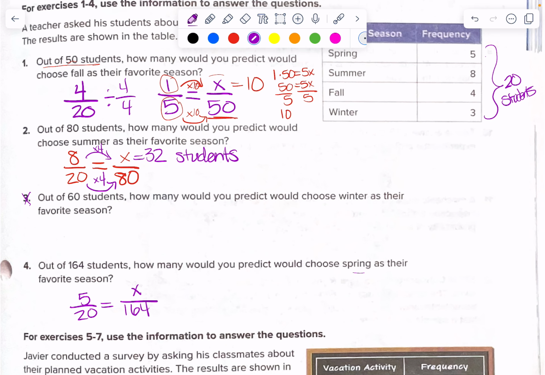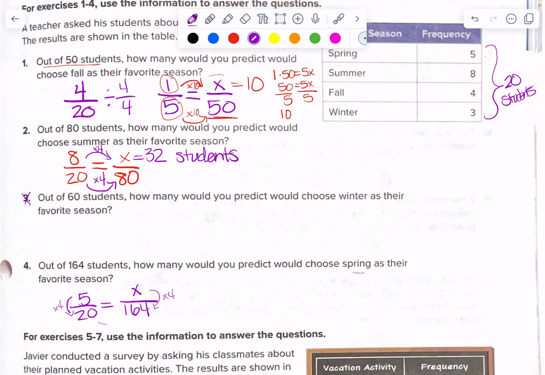Again, there are a variety of ways you could solve this proportion. You could use your cross products, you could look for a relationship, or you could also use a vertical relationship. So 5 times 4 is going to give us 20, so we could ask ourselves, what times 4 is going to give us 164?